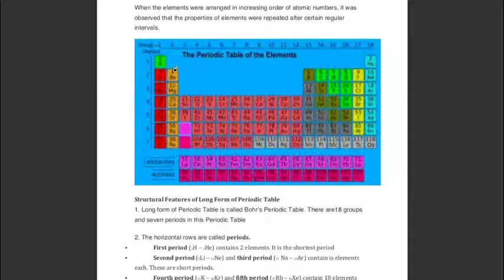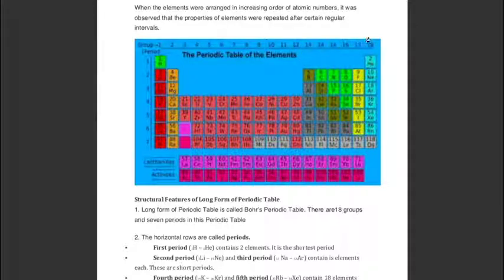This modern periodic table is based on electronic configuration, and in this way the whole periodic table can be divided into 4 blocks according to the subshell in which the valence electron enters. So these first two groups, group number 1 and 2, are called S block elements, as in these elements the last electron enters the S subshell.